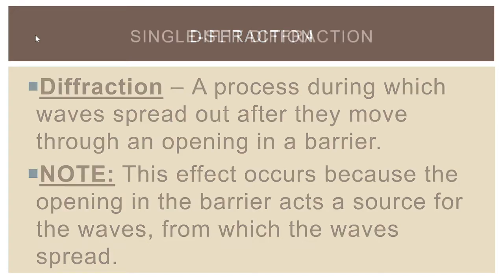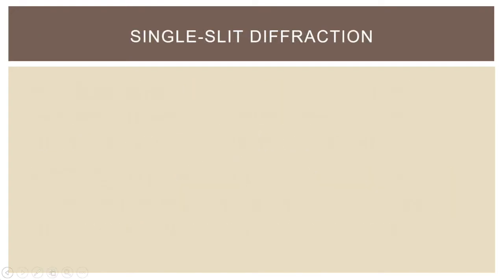Now, there are two kinds of diffraction that we talk about in this course. One of them is called single slit diffraction, and one of them is called double slit diffraction. And so I want to very briefly here talk about single slit diffraction. So what we see for single slit diffraction is that we see these wave fronts, usually represented by straight lines, coming toward an opening in the barrier. And like I said, the opening in the barrier effectively serves as a source for these waves.